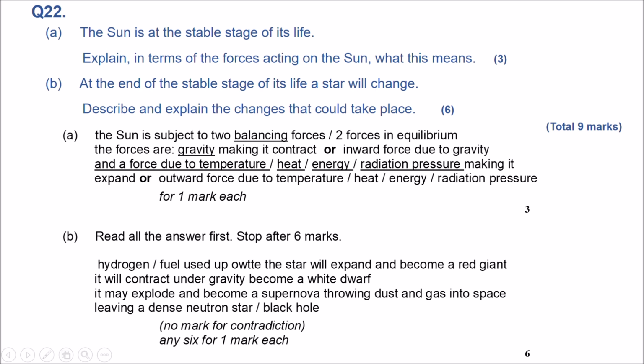Part B, describe and explain the changes that could take place after that main sequence. So the hydrogen fuel is used up. The star will expand and become a red giant. It will contract under gravity, become a white dwarf. It may explode and become a supernova if it's a bigger star, throwing dust and gas into space, leaving a dense neutron star or black hole. Again, make sure you write them in order to give you 6 marks. So I didn't write much here because we had a similar question.